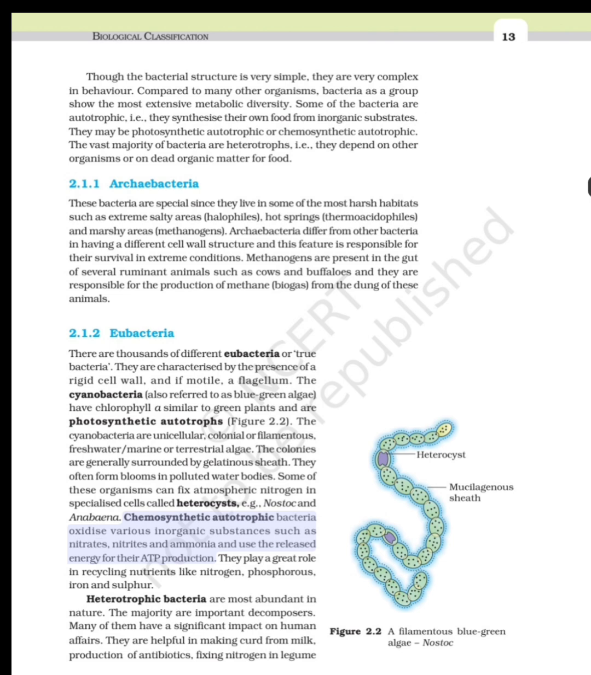Chemosynthetic autotrophic bacteria oxidize various inorganic substances such as nitrates, nitrites and ammonia and use the released energy for their ATP production. They play a great role in recycling nutrients like nitrogen, phosphorus, iron and sulfur. Heterotrophic bacteria are most abundant in nature. The majority are important decomposers. Many of them have a significant impact on human affairs. They are helpful in making curd from milk, production of antibiotics, fixing nitrogen in legume roots. Figure 2.2a: Filamentous blue-green algae, Nostoc.